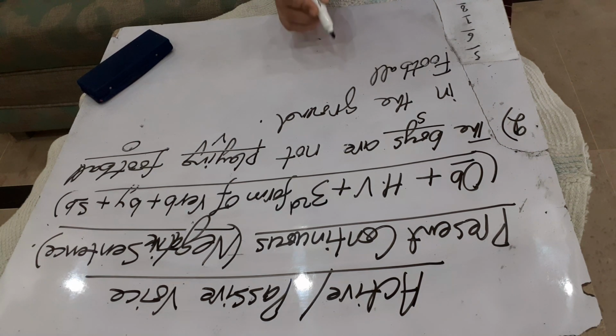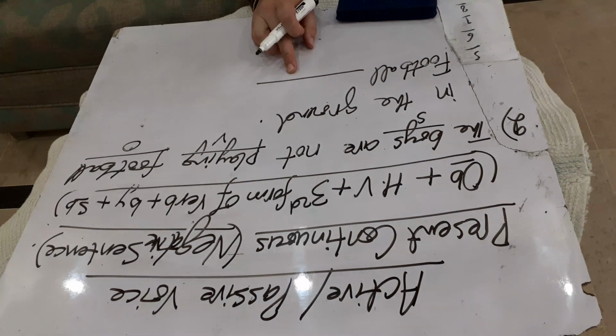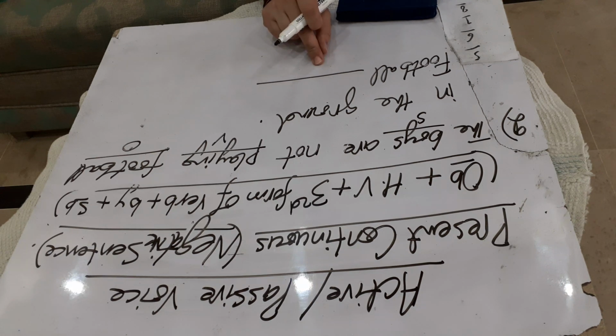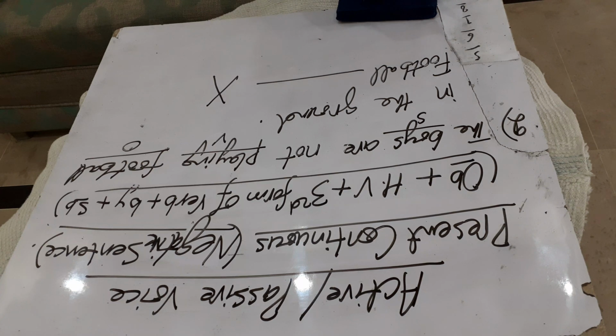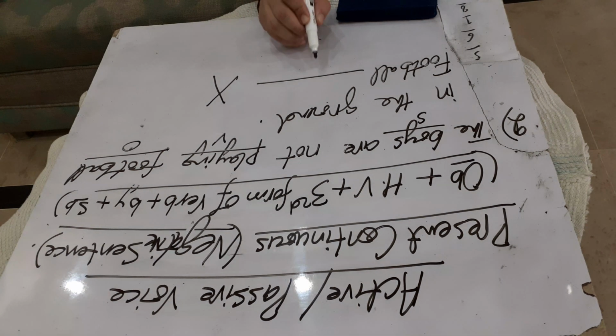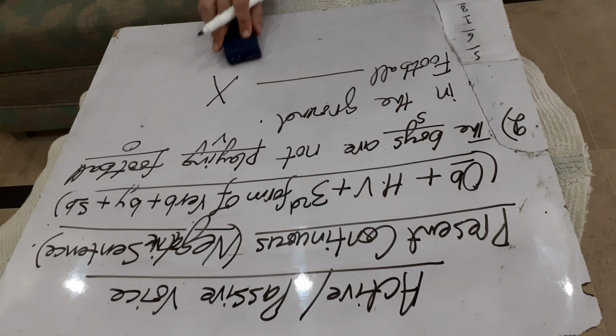Leave the place for the helping verb, as we think about the helping verb later on. If your helping verb is wrong, your whole passive voice will be crossed. You will be given 0 marks. That's why I am teaching you to leave the place for the helping verb and think about it very carefully after making the whole passive voice.